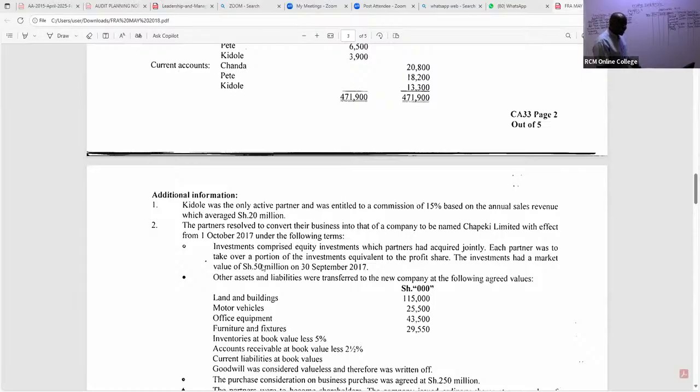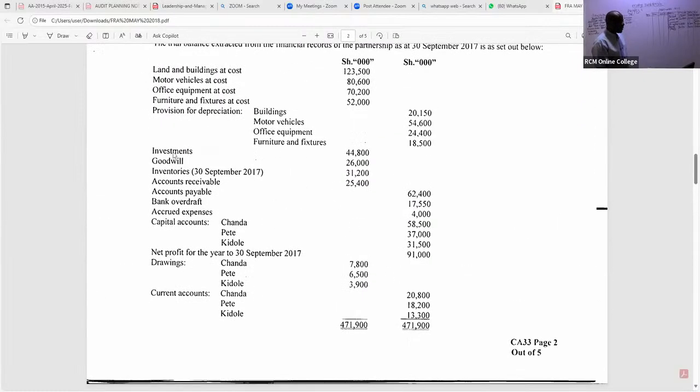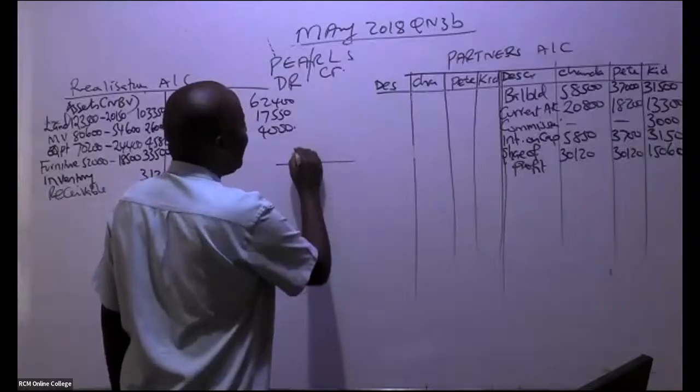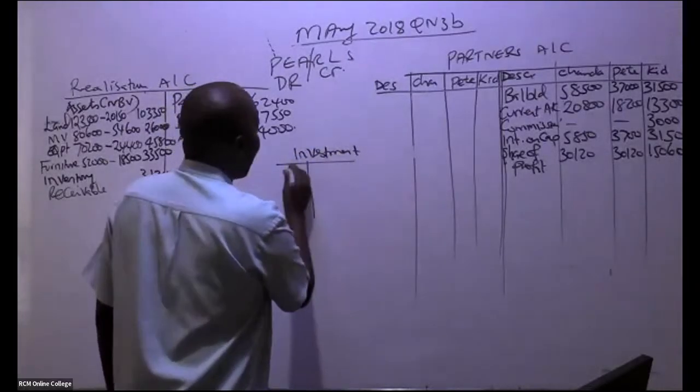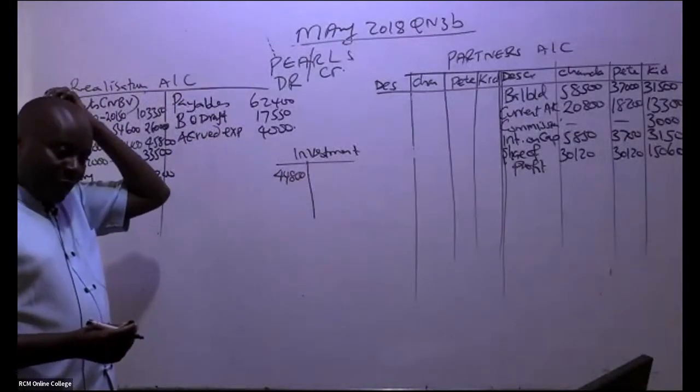So now this is an asset that has been taken over by the partners. When they take an asset, we debit their partners' account. But now we have to be very, very careful. These investments themselves, in this case, were worth 44,800. So we have the investment account, and very important, I can see a figure down here of 44,800.